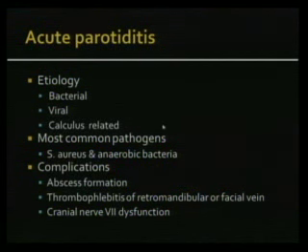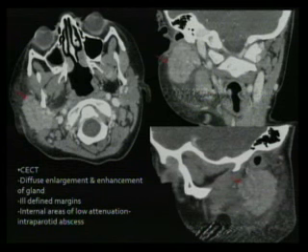So I've just divided the sialoadenitis into parotid gland, and then we'll look at the other sialoadenitis. There are different causes for it. It can be bacterial, viral, or calculus related. Again, these are the common pathogens, and the complications in the parotid gland: you can have abscess formation, you can get thrombophlebitis of the retromandibular or facial vein, and you can have cranial nerve 7 dysfunction, the facial nerve dysfunction.